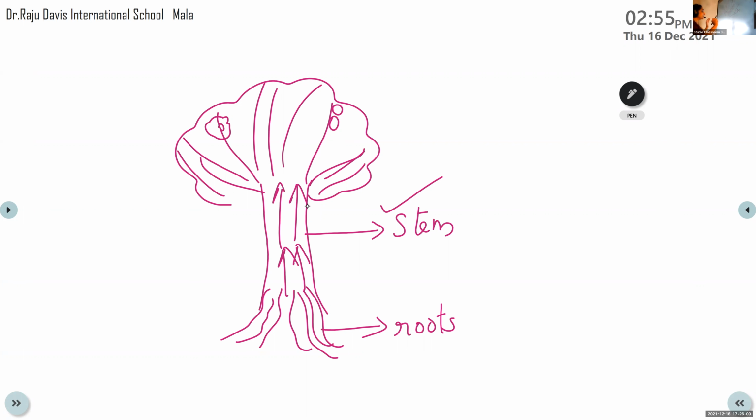The stem takes the prepared food from the leaves to the different parts of the plant so that these parts of the tree can grow. Clear? So these are the main functions of the stem.